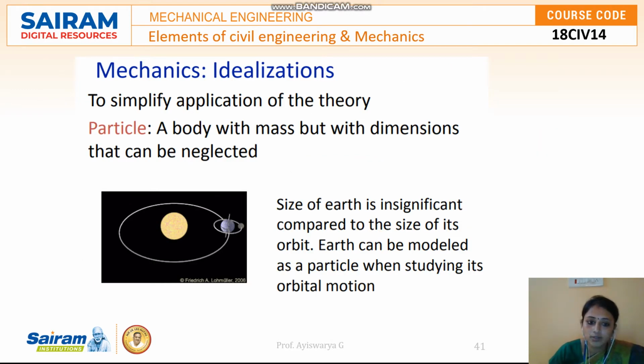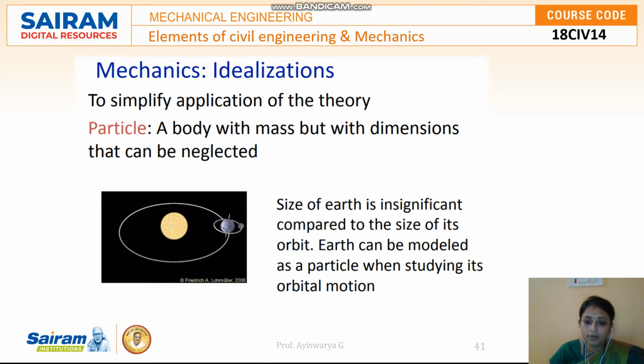Mechanics has a few basic idealizations. We shall see the basic definitions which are very important in the mechanics field. The first one is particle. A particle means a body which has mass but whose dimensions can be neglected. Nowadays we have massless particles, but a body which has mass but no size is said to be a particle. A very good example of a particle is the Earth in the celestial sphere, revolving around the sun.